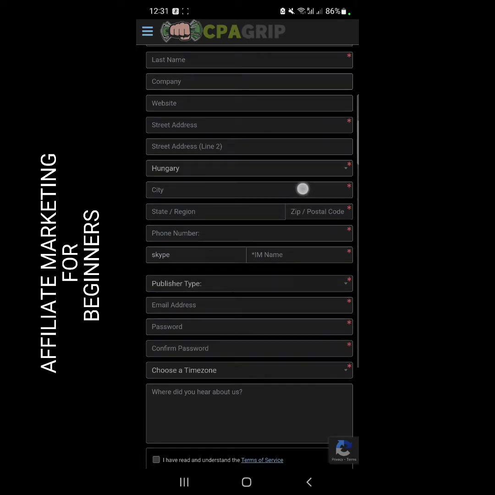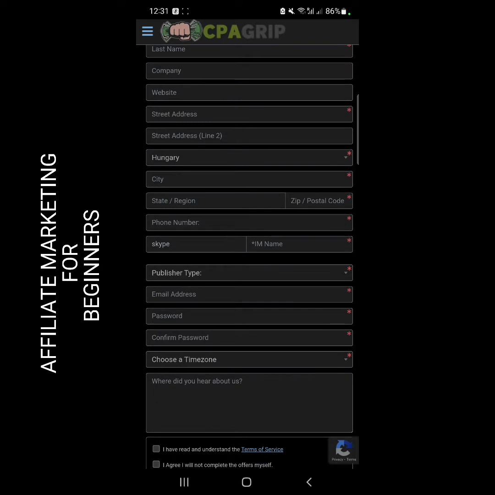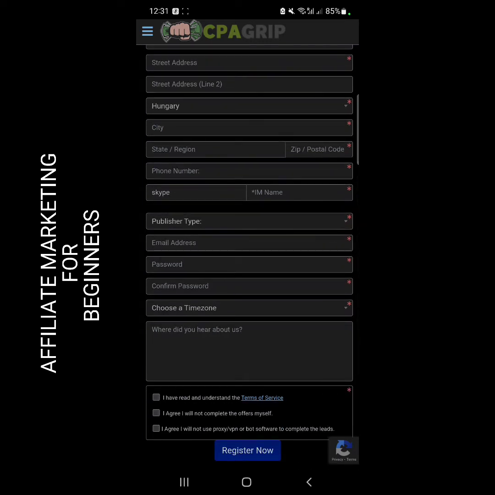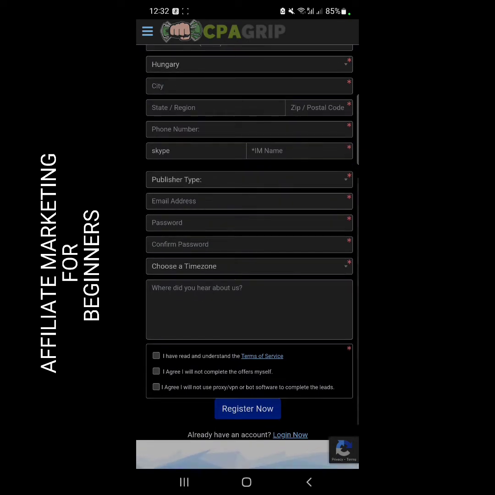So your street address, then I'm presently in Hungary, that's why it's showing Hungary here. Then your country, your city, zip code, postal code. You can just check on Google for what your postal code is in whatever city you are. Your phone number, your Skype, this is not compulsory. This IM name, you can just put anything. If you have a Skype account, you can put it there, or if you don't, just put something there, maybe your name or your nickname.